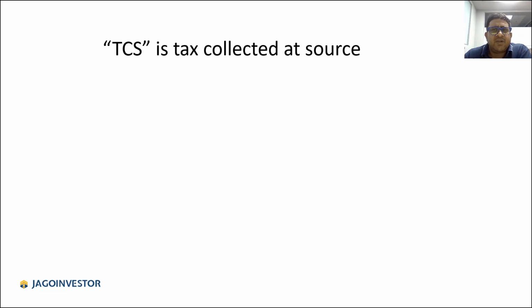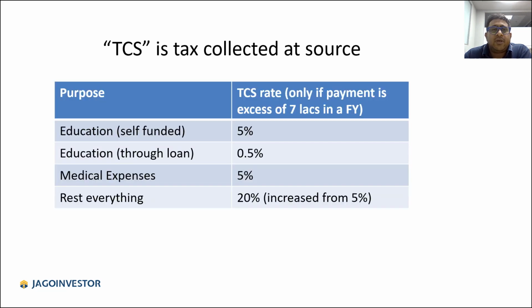Now in a very simple way, I can say that tax collected at source is something where, when you make any kind of payment or any kind of purchase, tax is deducted there, and it is like an advance tax. I'll give you an example. If your child goes outside India and you are sending money for their education, paying any kind of fees, any kind of hostel fees, this comes under education, which is self-funded by you.